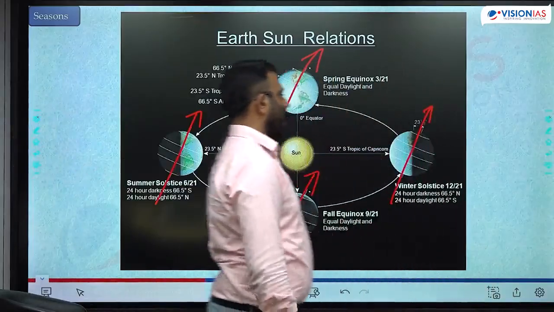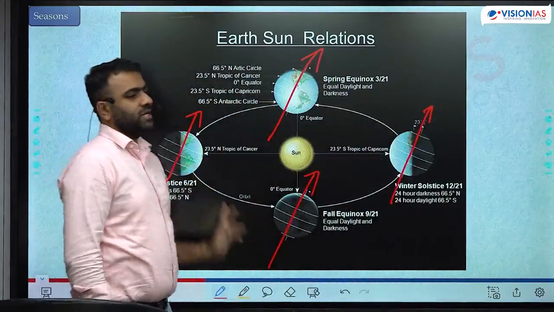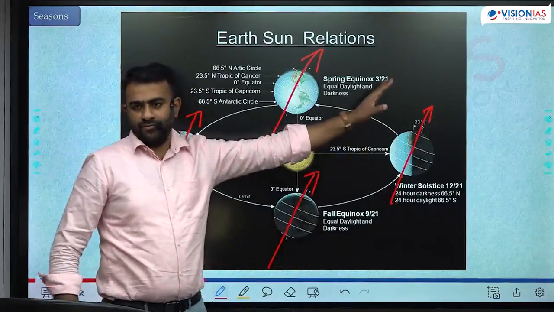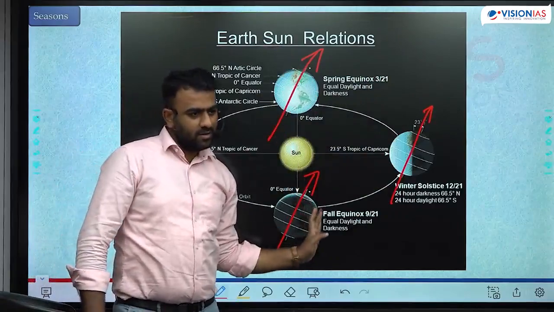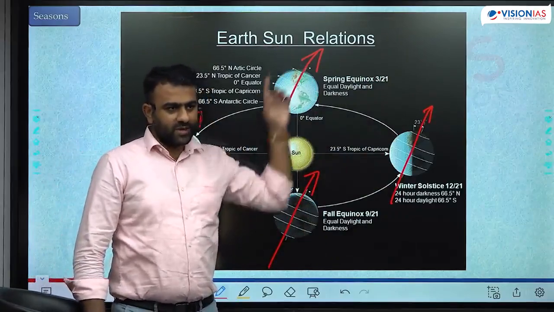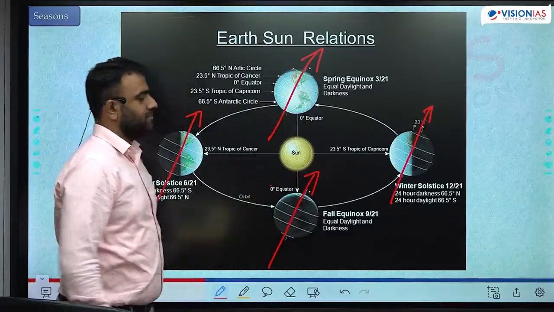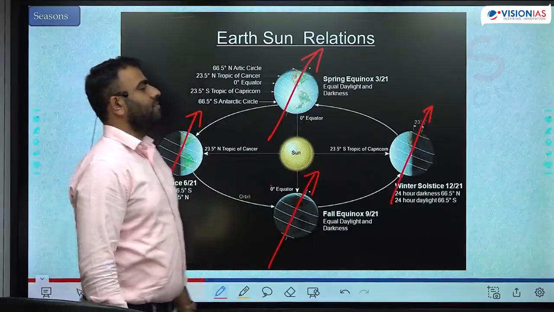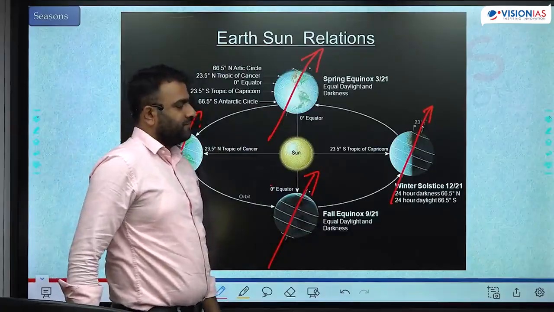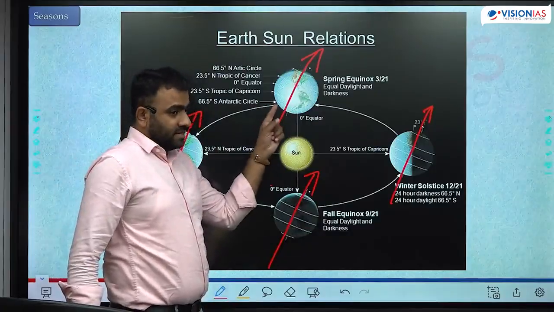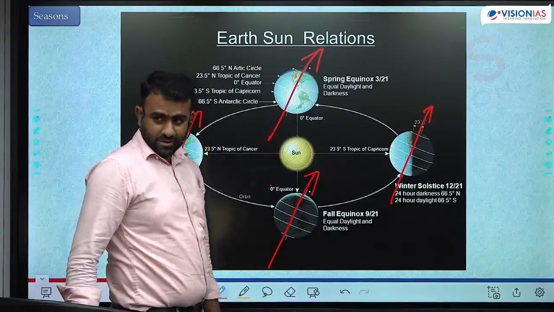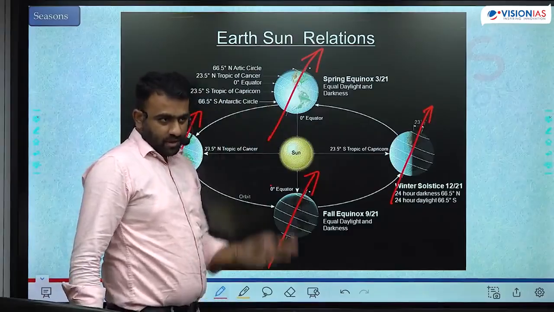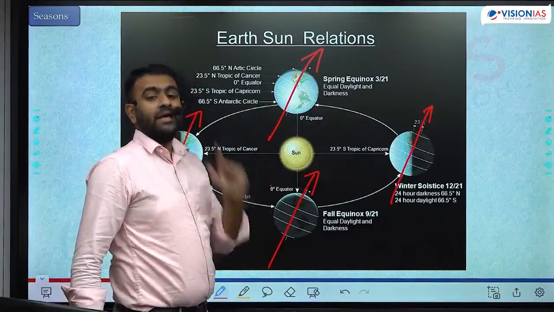Now, in between the positions come the spring equinox and autumnal equinox. In case of spring equinox, we have equal length of day and night in every latitude. That is the meaning of equinox: 12 hours of day, 12 hours of night in every latitude.